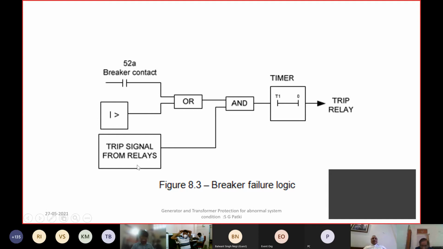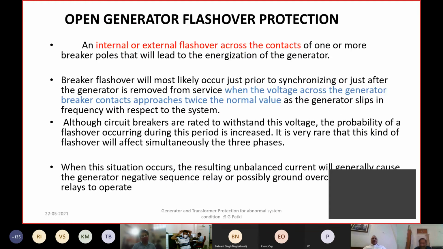So any inadvertent signal, either coming from the relay or from the breaker contact in the field due to a terminal flasher or something like that, can also cause unwanted operation of the LBB relay. So these are the various conditions where we see the protection system responding.